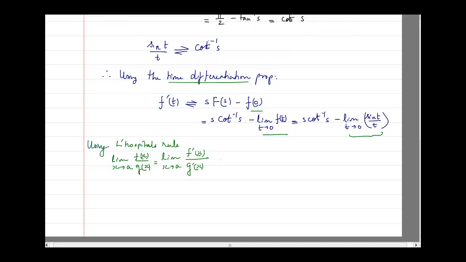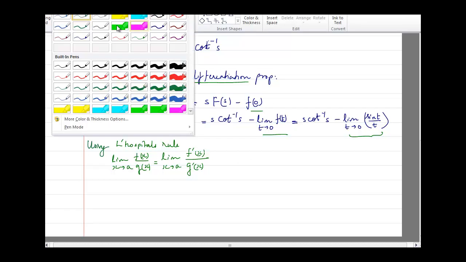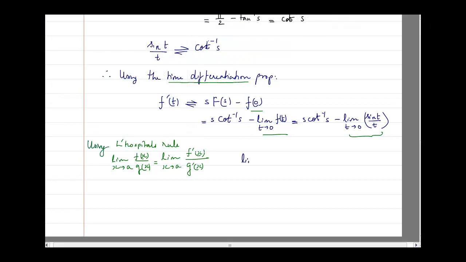Using L'Hospital's rule, I can write the limit t tending towards 0 sine of t divided by t. It is an indeterminate form, so I will convert it using L'Hospital's rule as limit of t tending towards 0, and then differentiating sine of t with respect to t, I will get cos of t, and differentiating the denominator, which is t, with respect to t, dt by dt is going to be equal to 1.